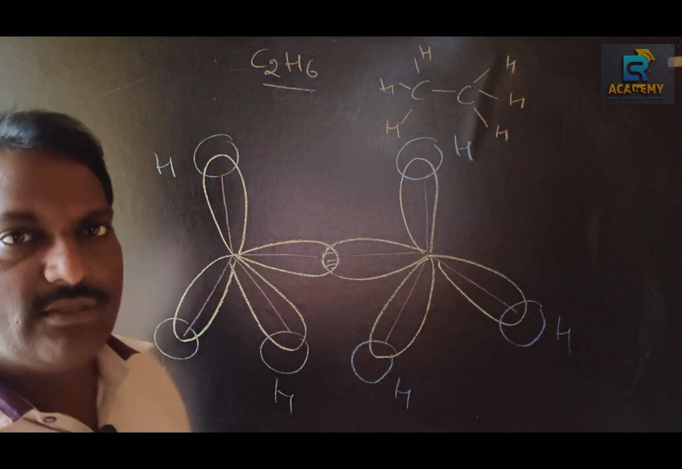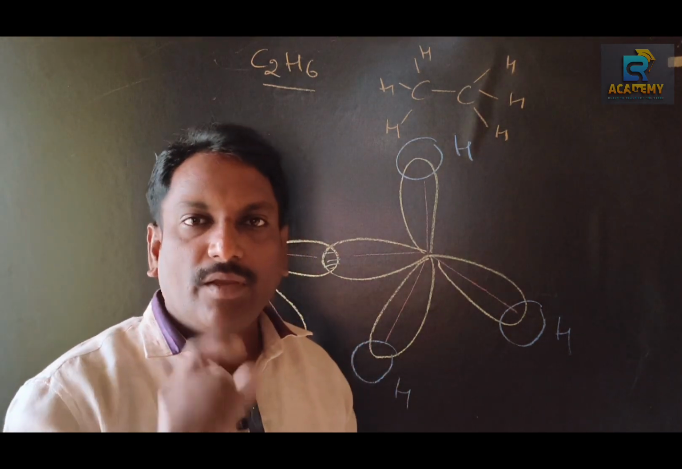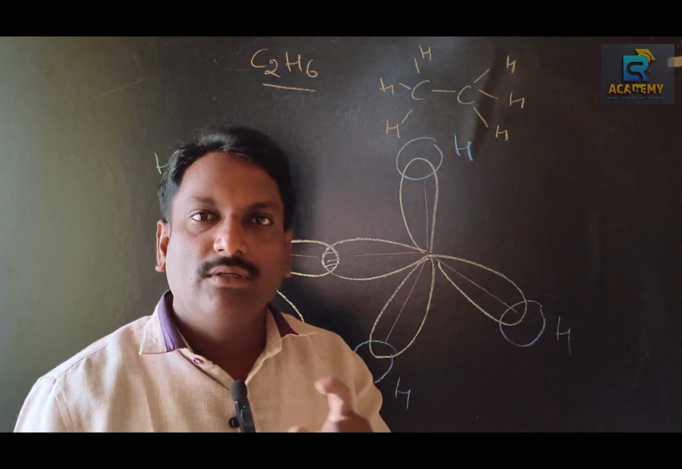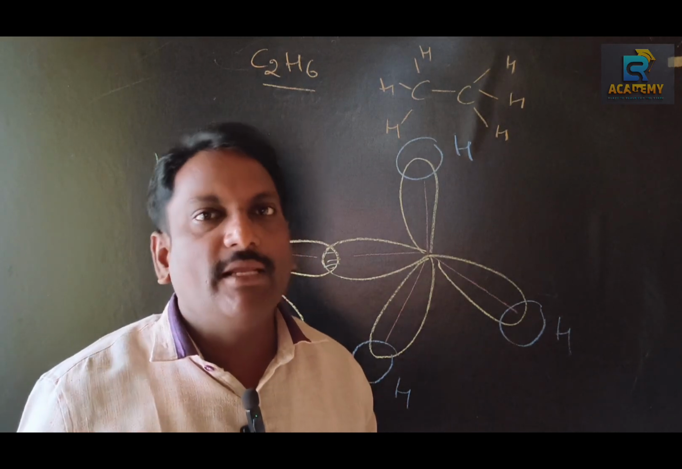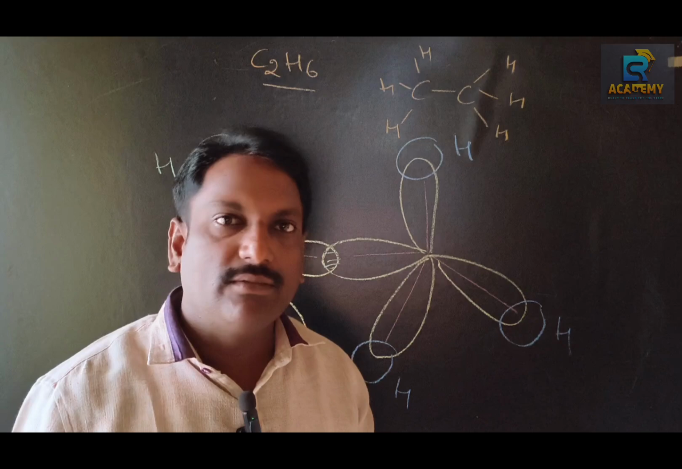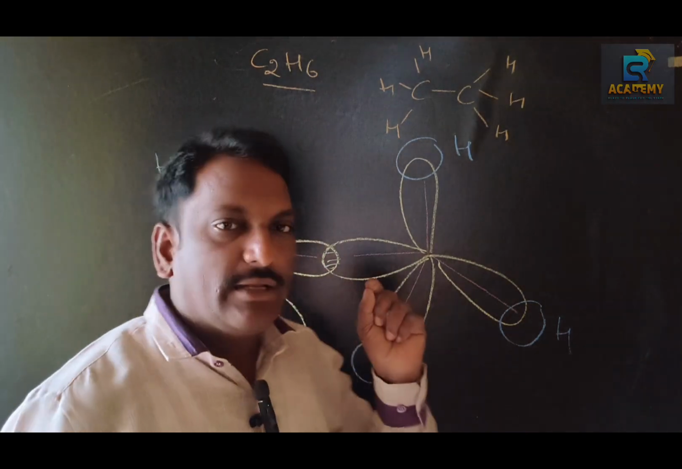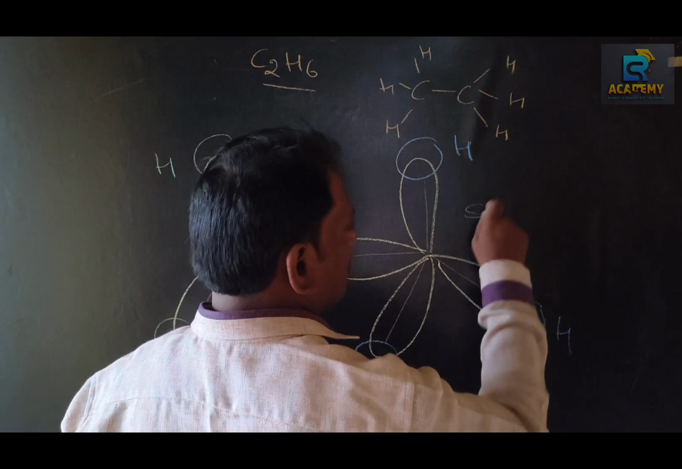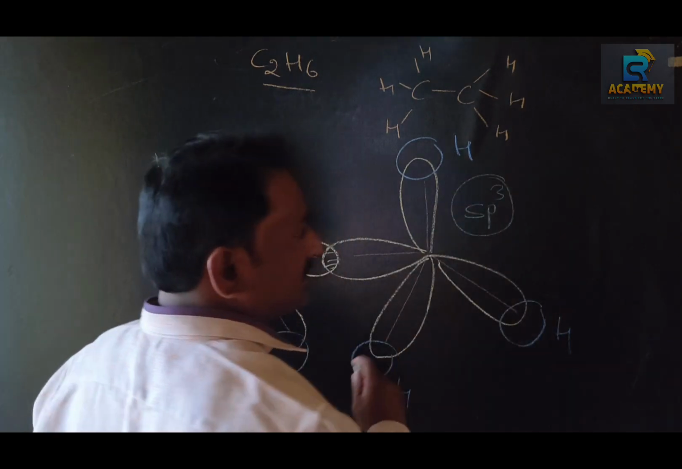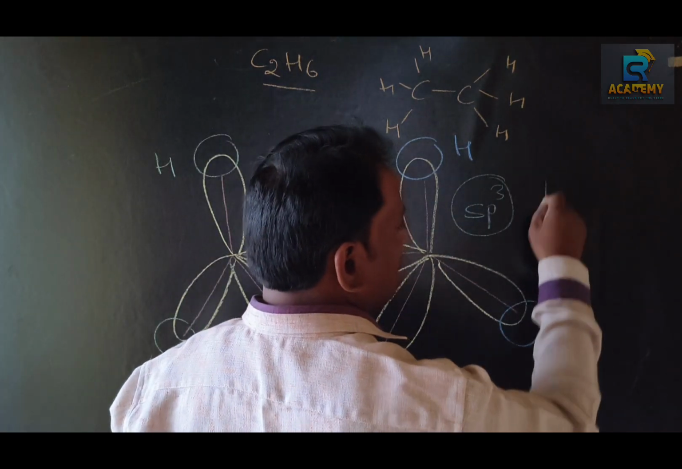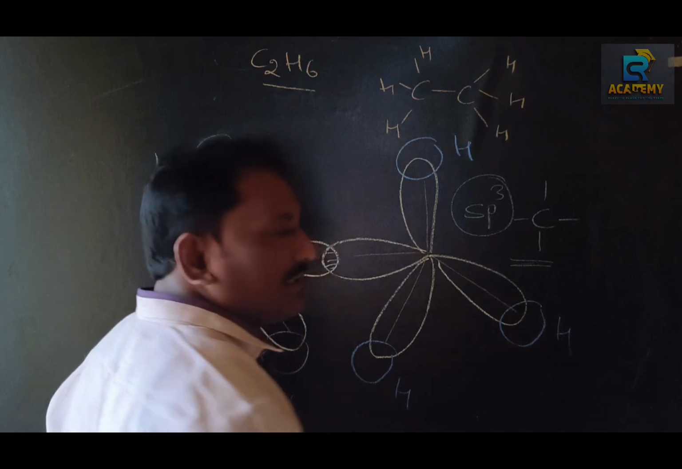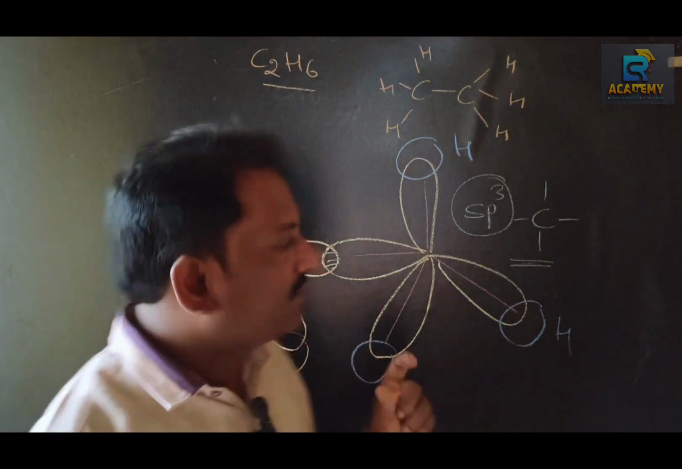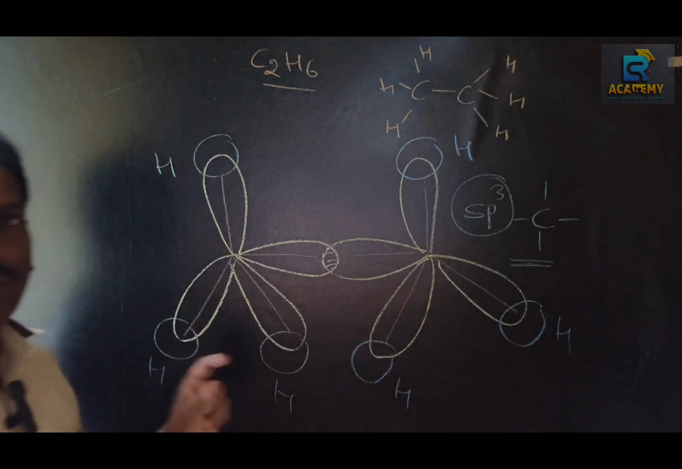That means, based on this, we came to know that if the carbon gives only four single bonds with neighboring atoms or elements, then it must be considered as sp3 hybridization. If the carbon gives only single bonds with neighboring atoms, that carbon must be considered as sp3 hybridized carbon. Is it clear? Make a note.